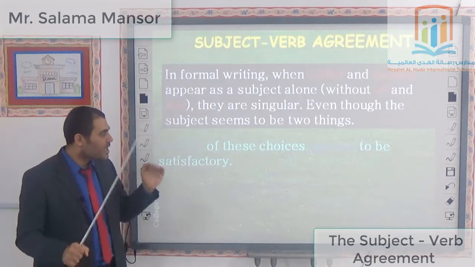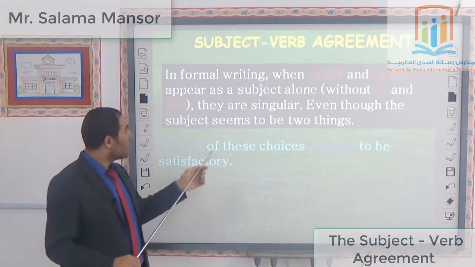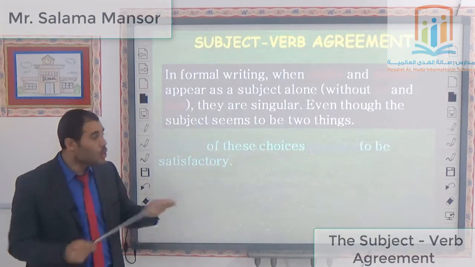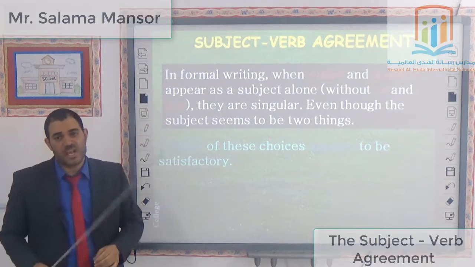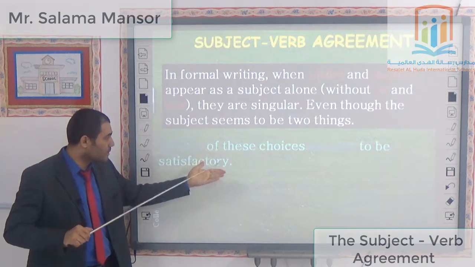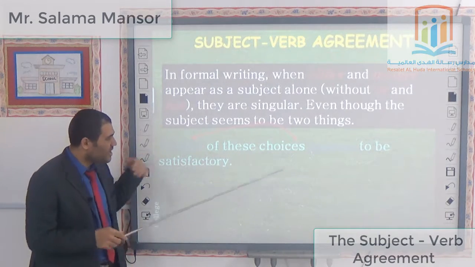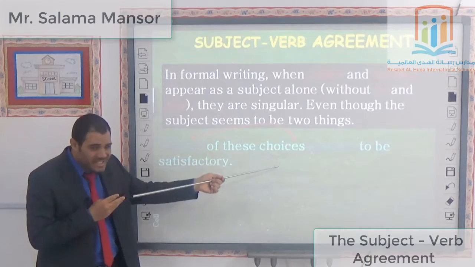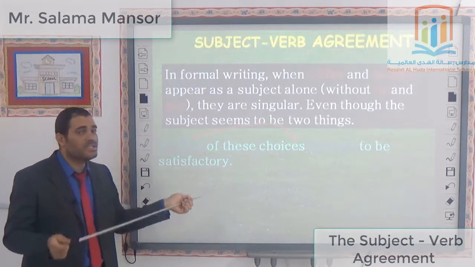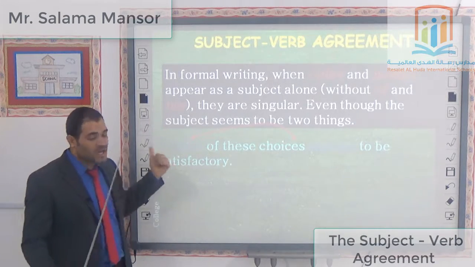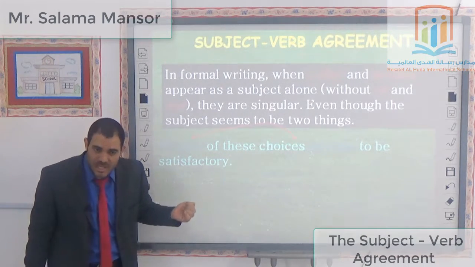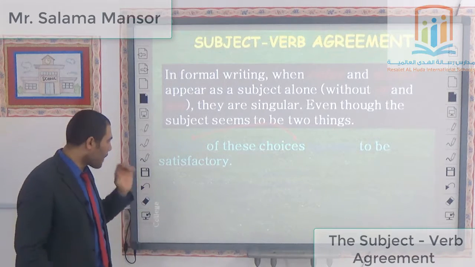Again, if you see either and neither without or and nor, you deal with them as singular, even though choices is plural. Do you understand?